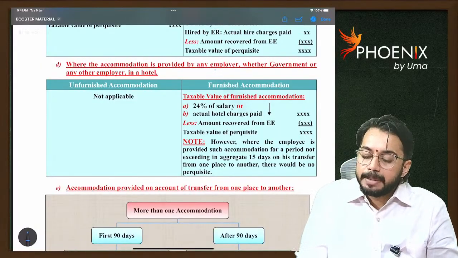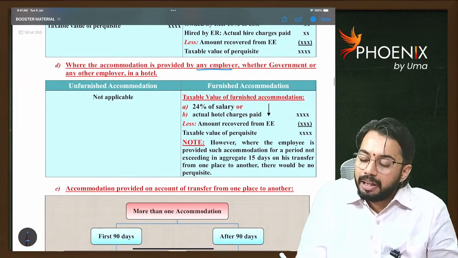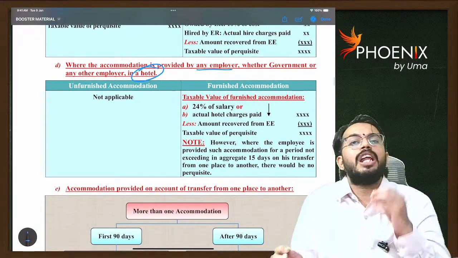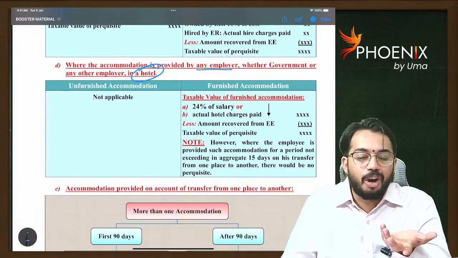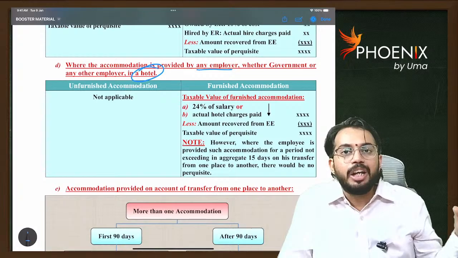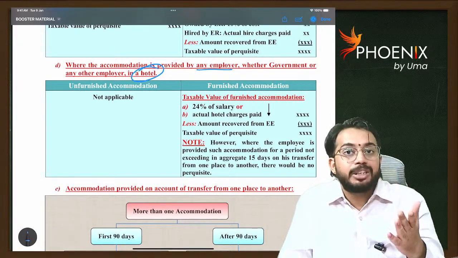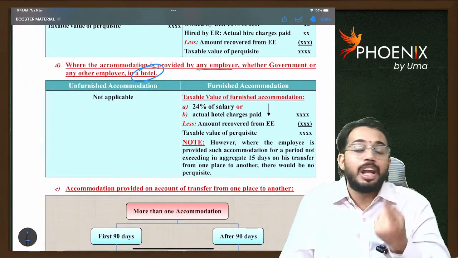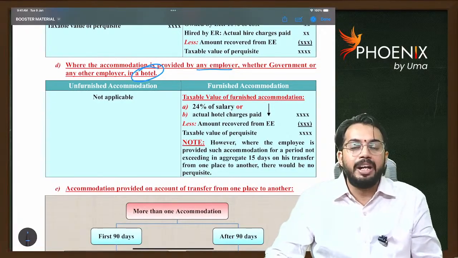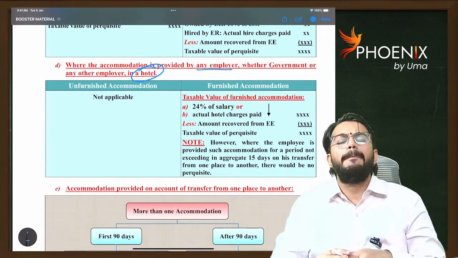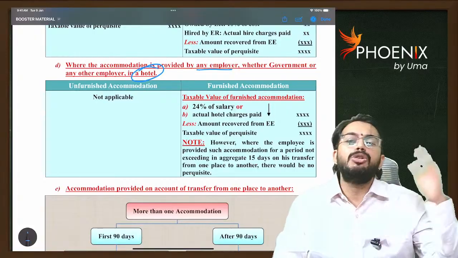Where accommodation is provided by an employer, if it is hotel accommodation, it is always furnished accommodation. In a hotel, he will not give only one room and he will not ask you to sleep on the floor. So hotel accommodation is always furnished accommodation. If hotel accommodation is provided to the employee, let's say the employee is shifting from Hyderabad to Mumbai.